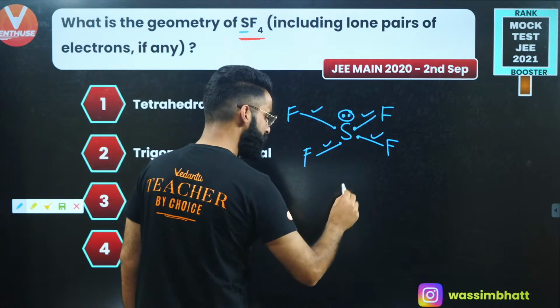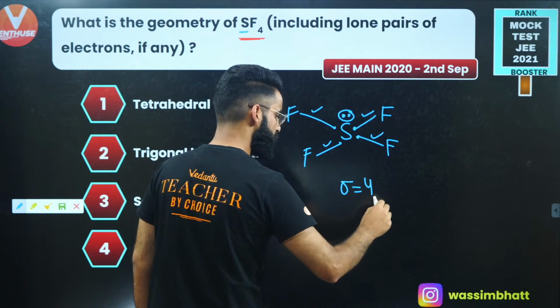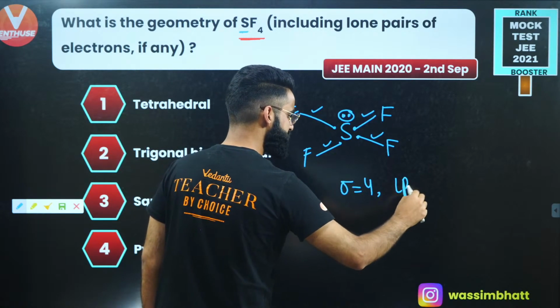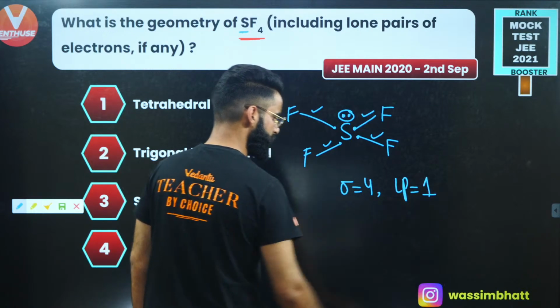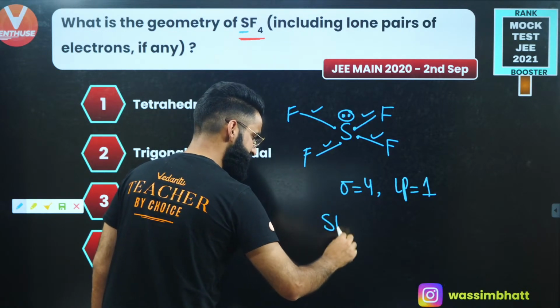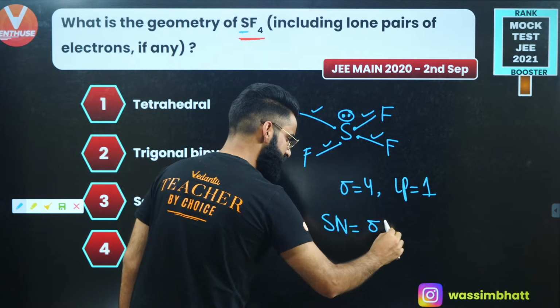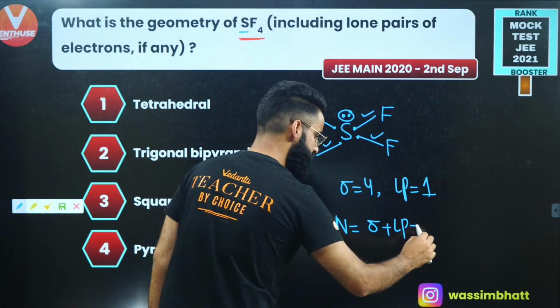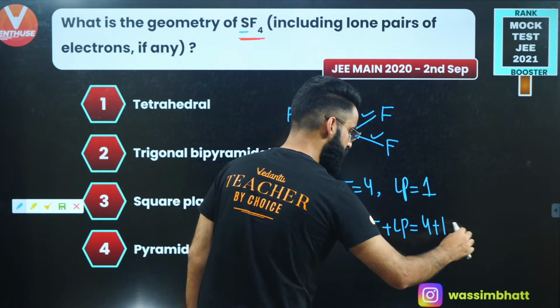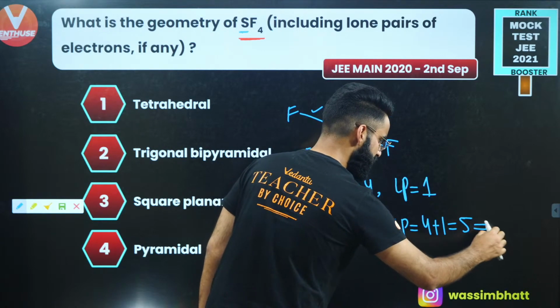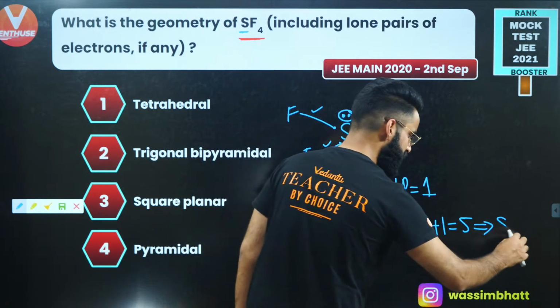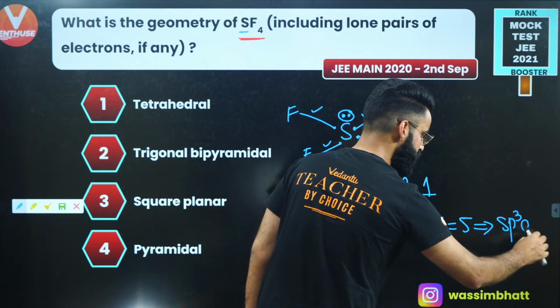So how many sigma bonds is this sulfur forming? It is forming 4 sigma bonds. How many lone pairs does this sulfur have? Sulfur has 1 lone pair, right? If you remember, steric number is defined as sigma bonds plus lone pairs. Sigma bonds are 4, lone pair is 1, 4 plus 1 comes out to be 5. If the steric number comes out to be 5, the hybridization is going to be sp3d.